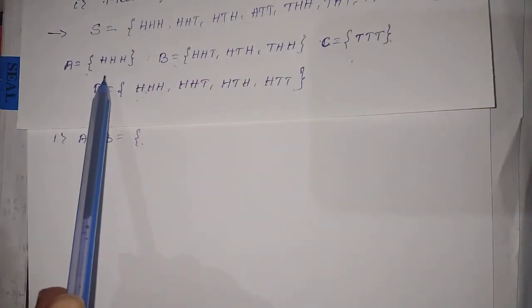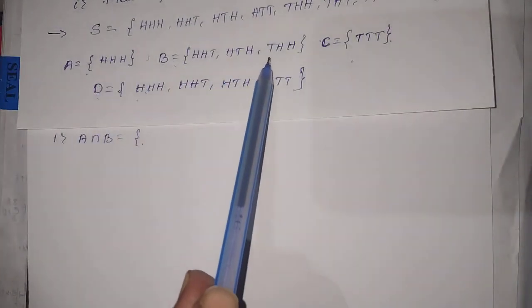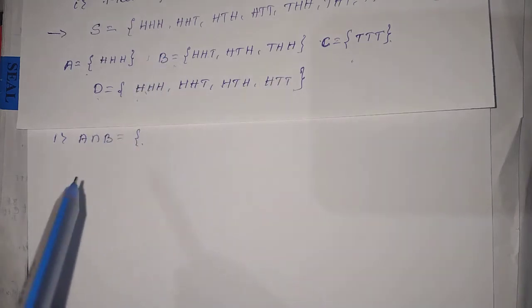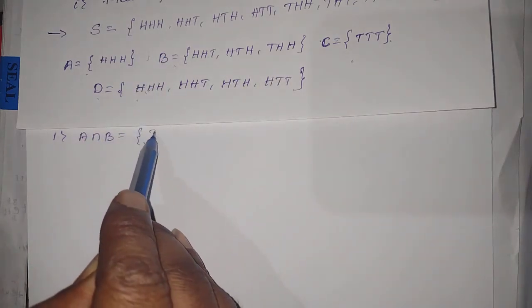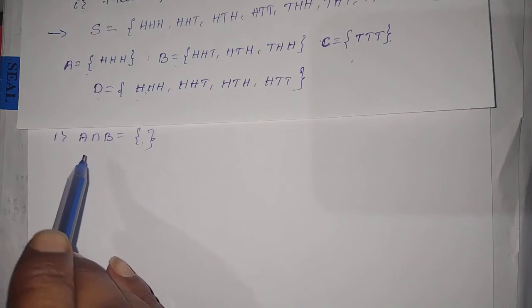First find out A intersection B. A intersection B. Is there any common element between A and B? There is no common element between A and B. Is it right? There is no common element. See, here HHH is there, here HHT, HTH, THH are there. There is no common element means A intersection B is empty.